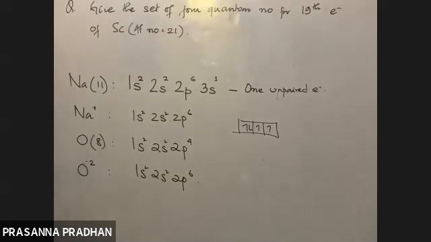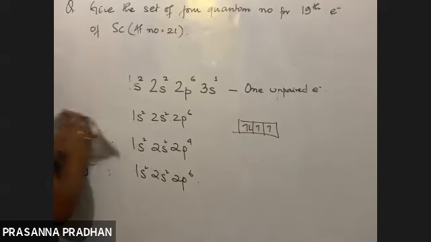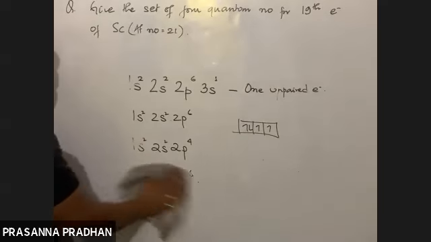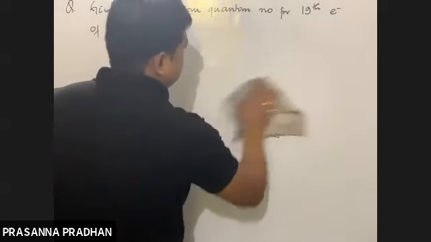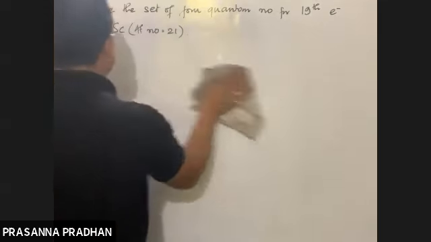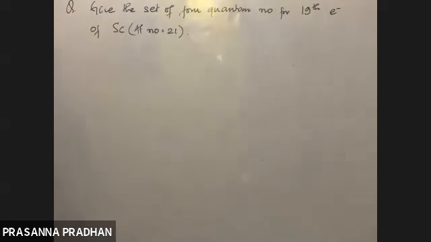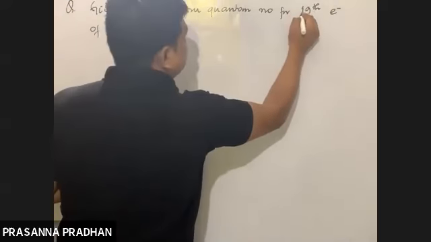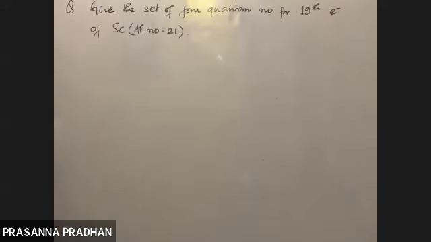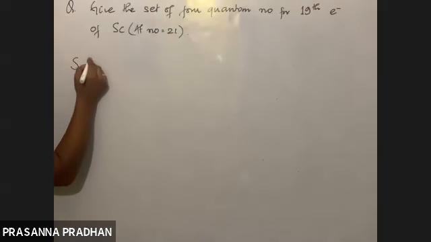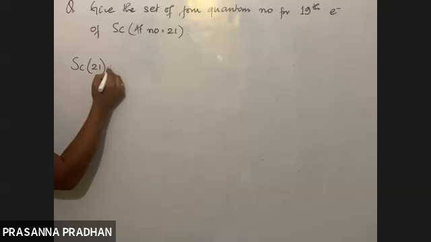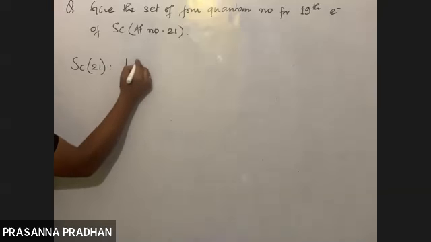So give the set of 4 quantum numbers for the 19th electron of scandium. This question says: give the set of 4 quantum numbers for the 19th electron of scandium. What is the atomic number? 21. So let us write down the electronic configuration of scandium then.